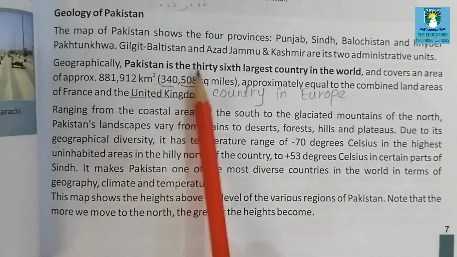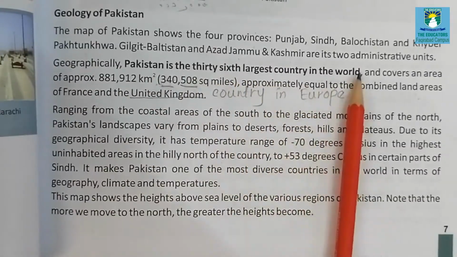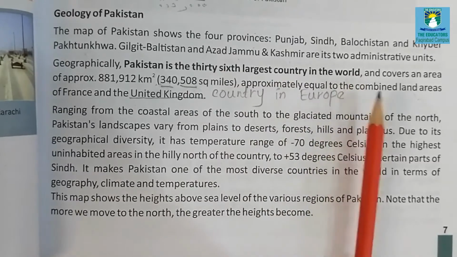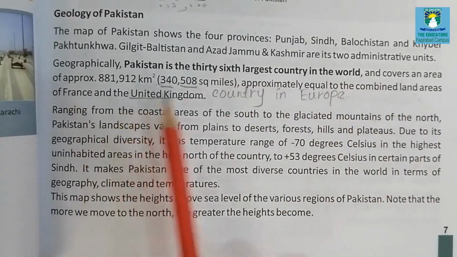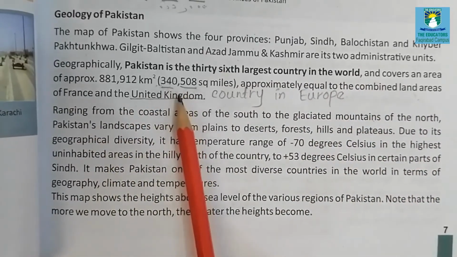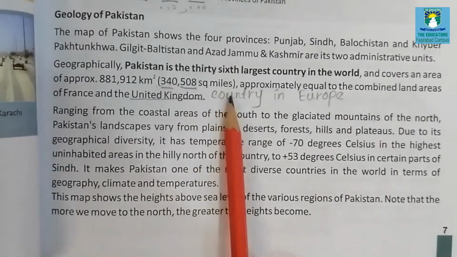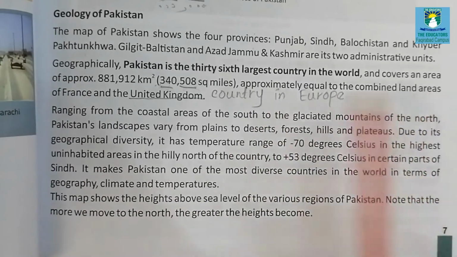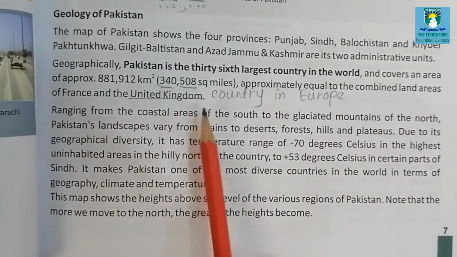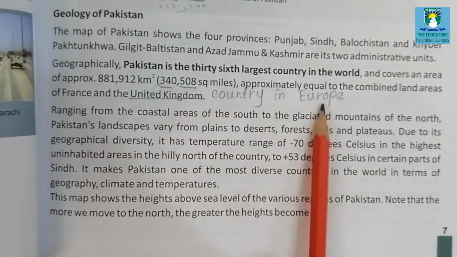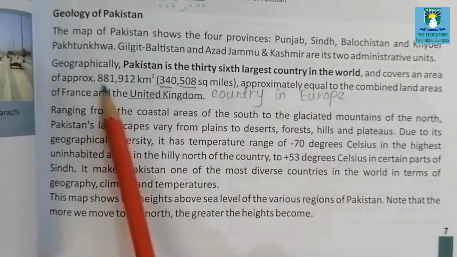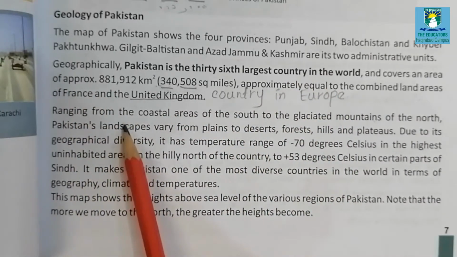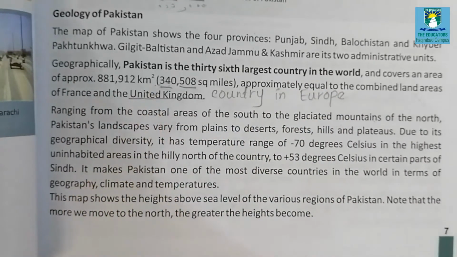Geographically, Pakistan is the 36th largest country in the world. It means that it is on number 36. And it covers an area of approximately 340,508 square miles, which is equal to the combined land areas of France and United Kingdom. United Kingdom is a country in Europe. It means that when the land of Europe and France is combined together, it can make the land which is equal to Pakistan.